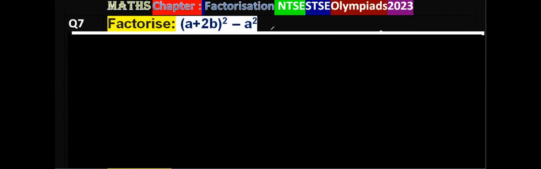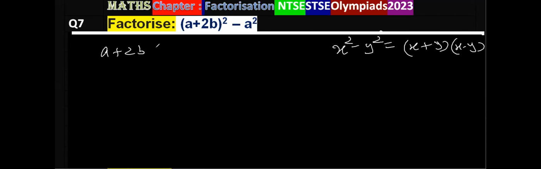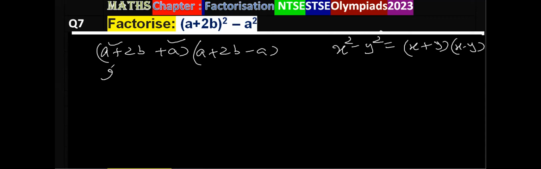Factorize (a plus 2b) whole square minus a square. Again, using the same formula, x square minus y square is (x plus y) multiplied by (x minus y). So a plus 2b plus a and a plus 2b minus a, that is 2a plus 2b, and 2b, since plus a minus a cancel.